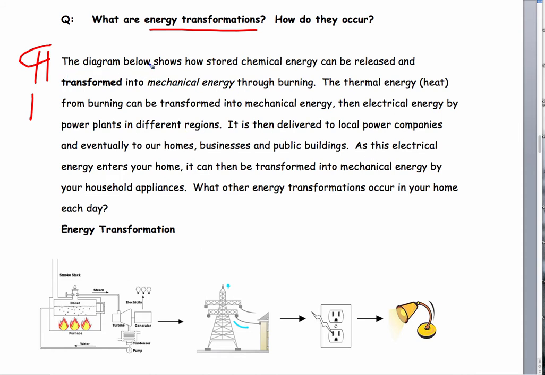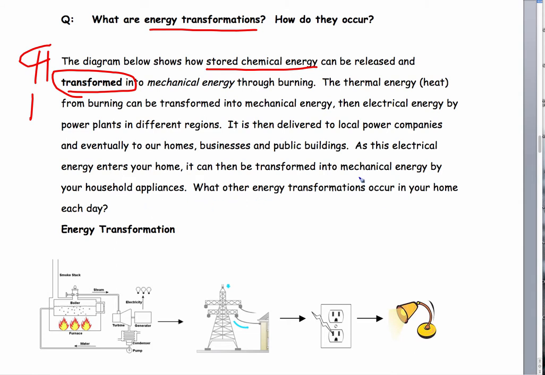The diagram below shows how stored chemical energy can be released and transformed into mechanical energy through burning. The thermal energy, or the heat from burning a substance, can be transformed into mechanical energy, then into electrical energy by power plants in different regions. It is then delivered to local power companies and eventually to our homes, businesses, and public buildings. As this electrical energy enters your home, it can then be transformed into mechanical energy by your household appliances. What other energy transformations occur in your home each day?